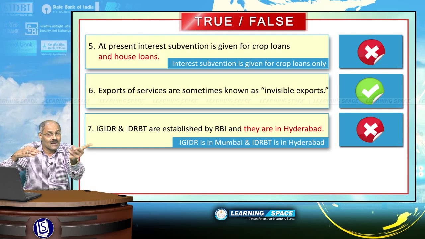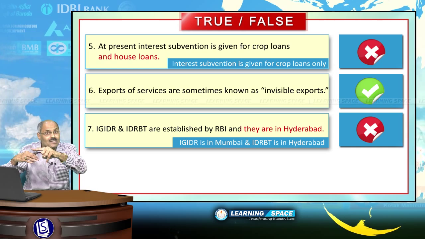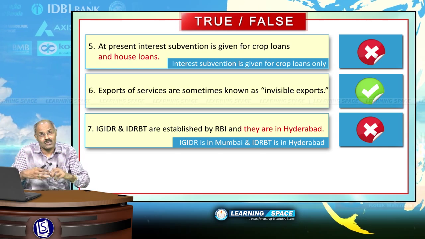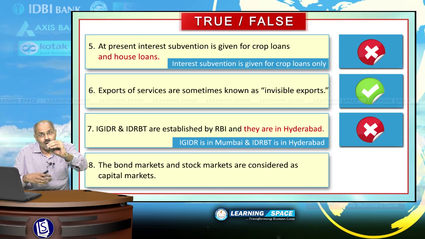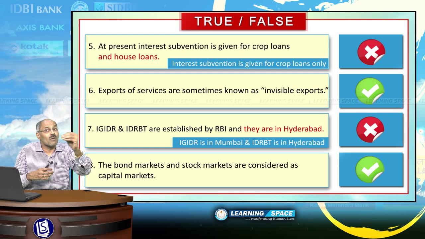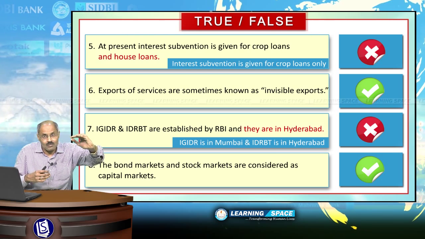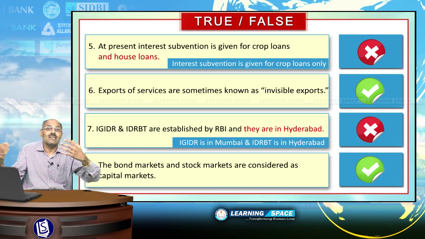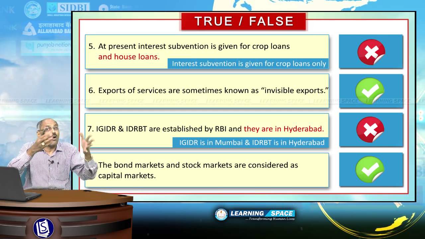This IGIDR is in Mumbai and IDRBT is in Hyderabad. Please don't forget, the bond markets and the stock markets are considered as capital markets. Absolutely right. Bond markets, this is long-term debt market. People are borrowing money, somebody is lending money. That is a debt market, or you can say bond market.